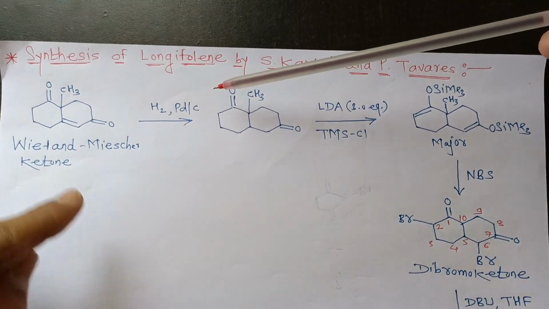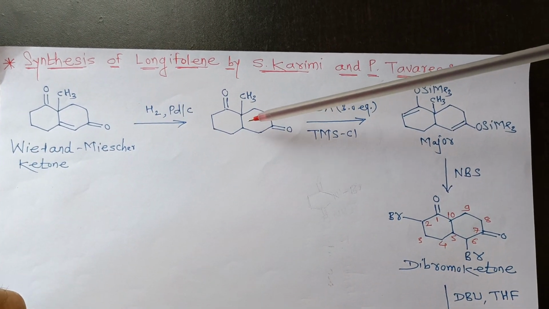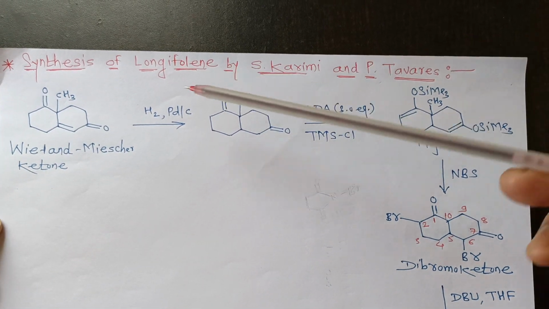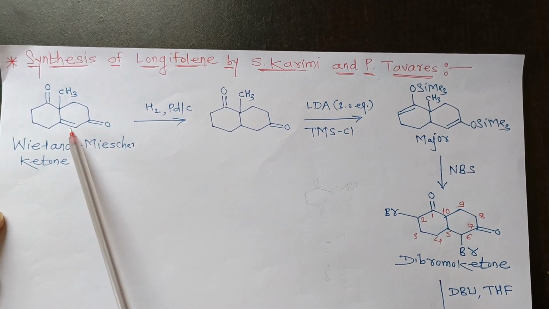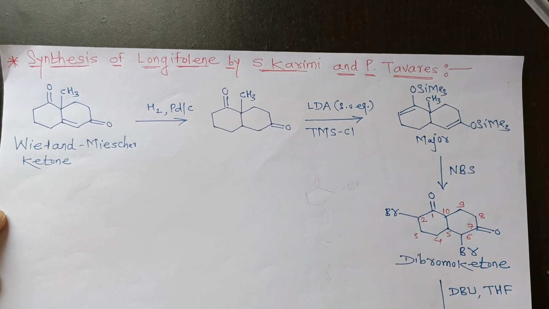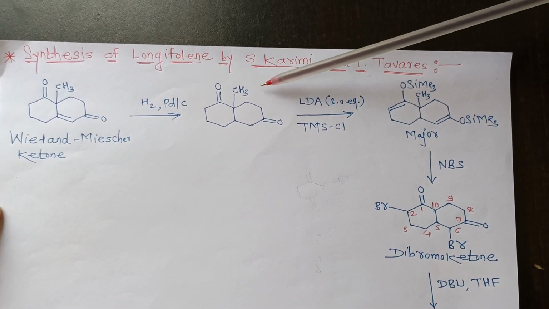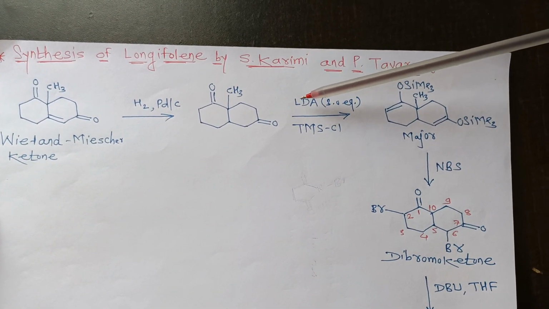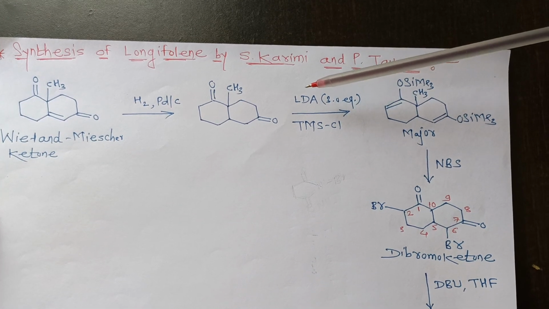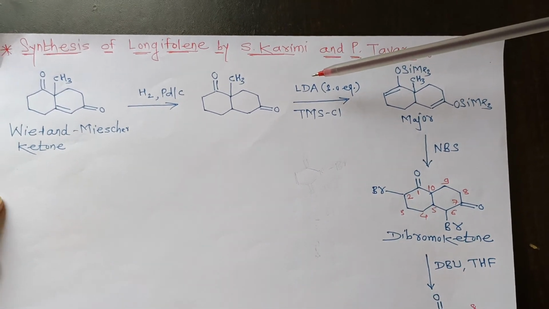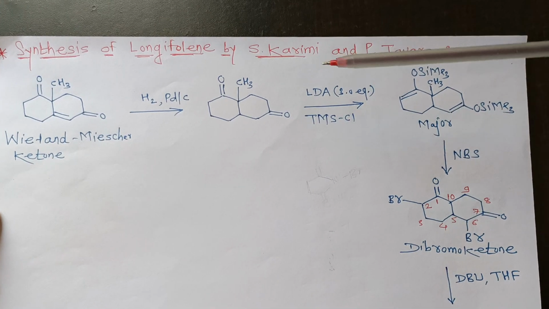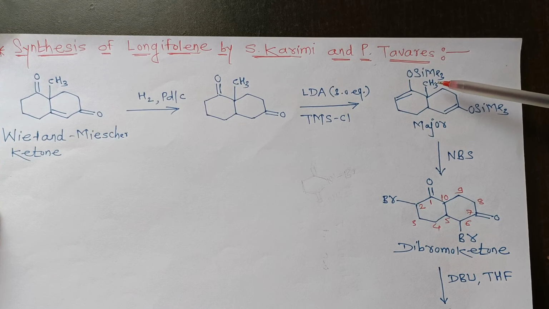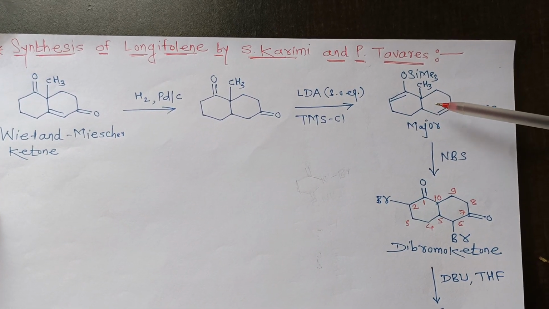There is conversion of the double bond into a single bond. H2/Pd-C is one of the well-known reagents used in organic chemistry for the conversion of a double bond into a single bond. In the next step, this diketone compound reacts with LDA, that is lithium diisopropylamide. This LDA, in 3 equivalents, reacts with this diketone and there is formation of a trimethylsilyl ether intermediate. So this is the major compound.